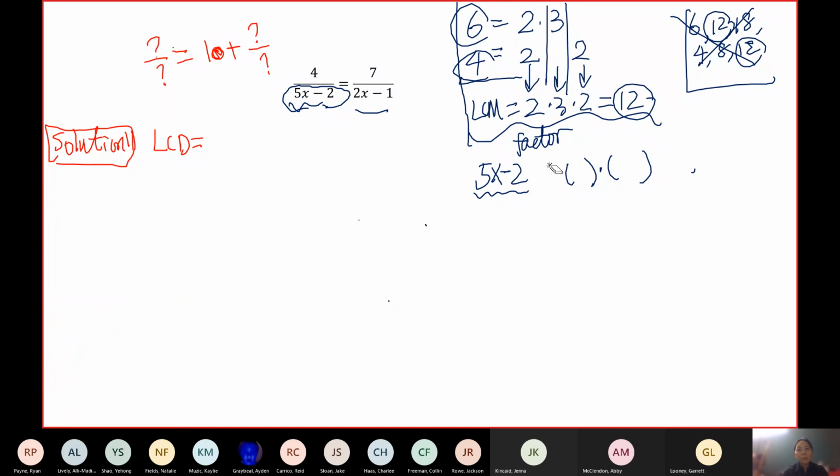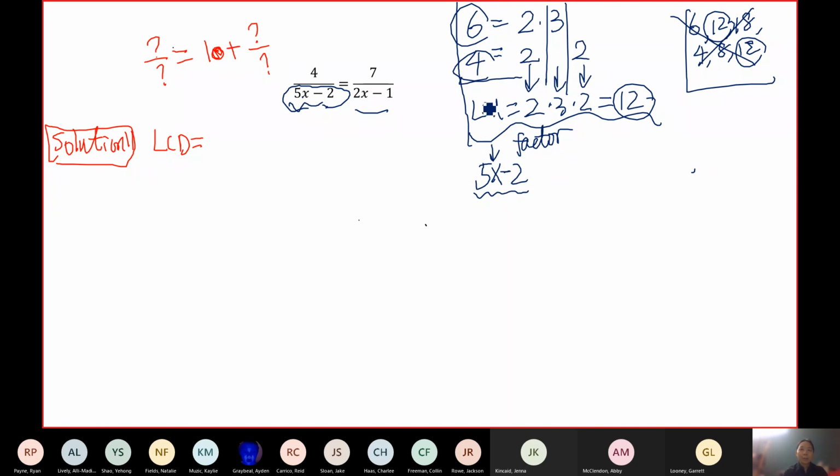Technically, is this a difference of 2 squares? Well, 2 is not anything squared, 5 is not anything squared, and x is not anything squared either. Pretty much after you check there's no GCF, you can stop. Why? Because there's no way you can break this down any further. How do you break down x? You can't, right? Just like how do you break down 7? You can't break down 7 as 2 times 3 or anything. You cannot break down x as half of x, right? So that doesn't work, which means there's no way to factor 5x minus 2.